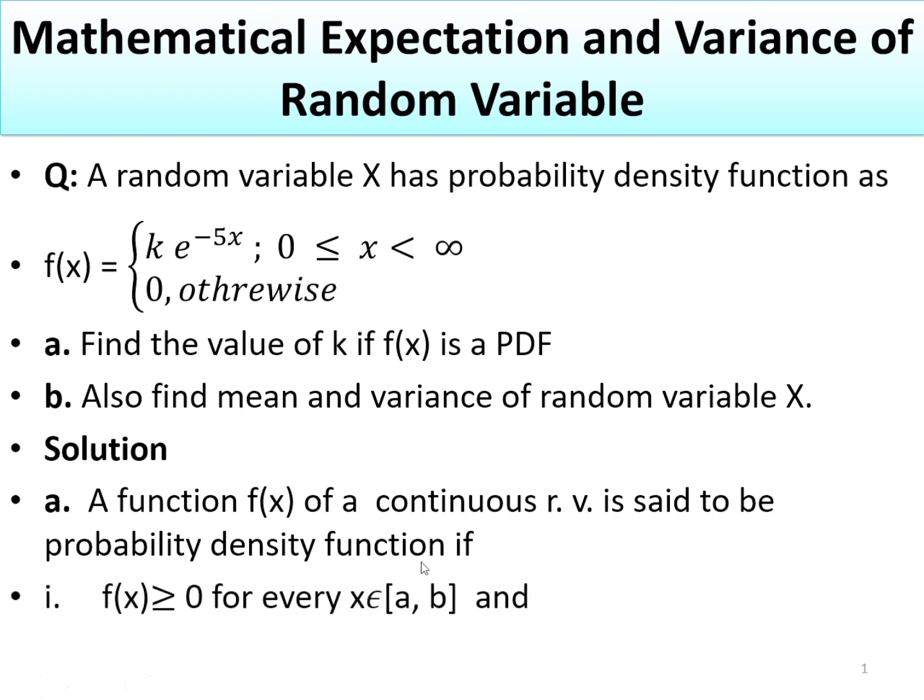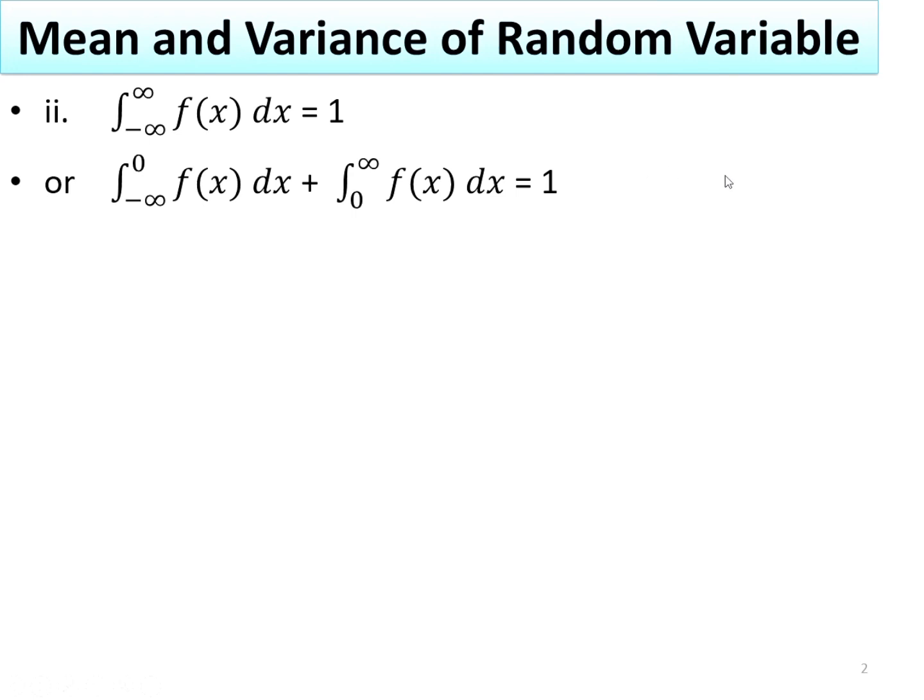The first condition is that the function f(x) is non-negative for all values of x belonging to the range. The range may be a closed interval or one closed and the other open. In our case, 0 is closed and infinity is open. The second condition is that the integral from minus infinity to infinity of f(x) dx is equal to 1. From this condition, we split the integral: from minus infinity to 0 the function is 0, and from 0 to infinity f(x) dx the function is defined.